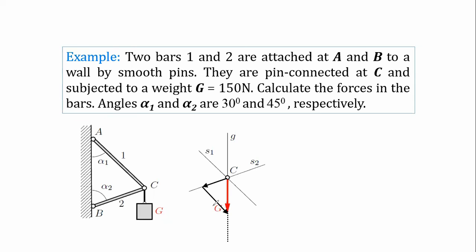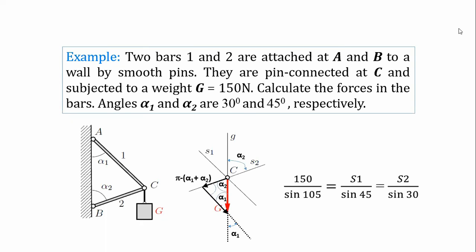So if we want to apply this law of triangle, then we have to find all the internal angles. This angle is given as alpha 1, and this angle is alpha 2. So we can find all the internal angles: alpha 1, alpha 2, and pi minus (alpha 1 plus alpha 2). Now we can apply the sine law. Again we will get the same thing. This will be our answer.